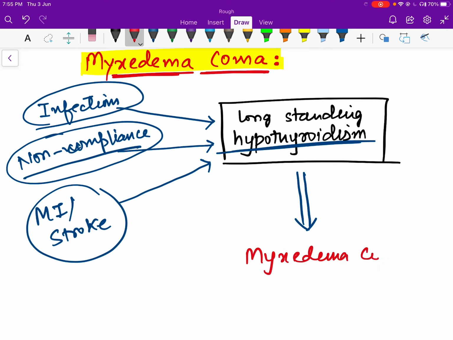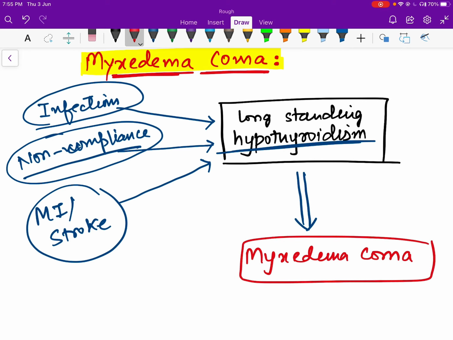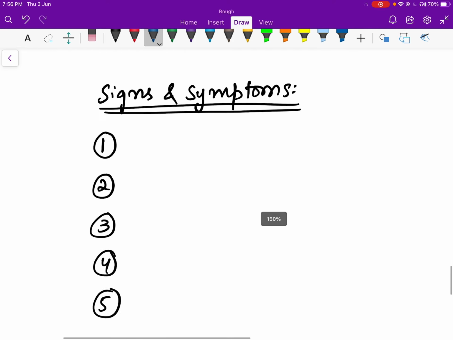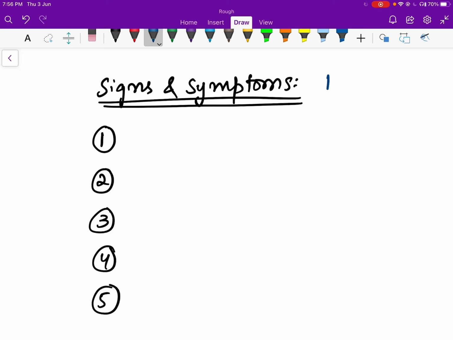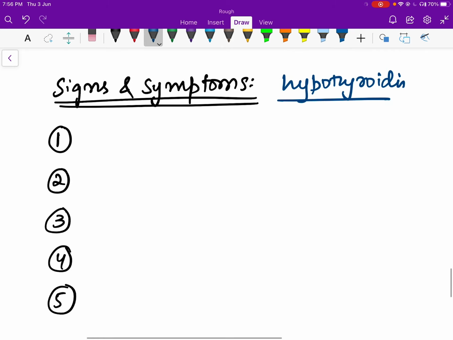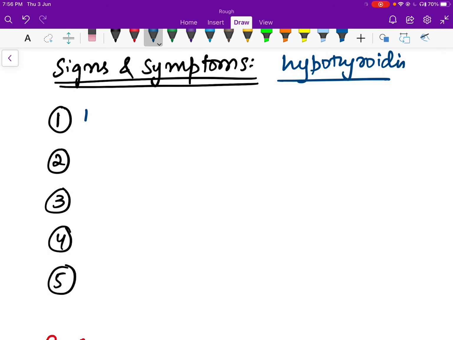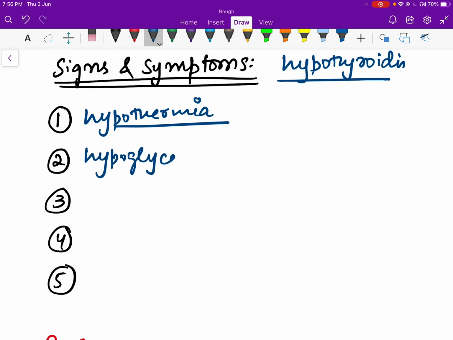Myxedema coma. Now, this is a serious condition, and this has to be treated as soon as possible. So, what are the signs and symptoms of myxedema coma? First of all, the patient will already have hypothyroidism. He will already be diagnosed with hypothyroidism, and on getting appropriate history like non-compliance, infection, or attack of MI, we can diagnose it. The characteristic feature first, there will be hypothermia.